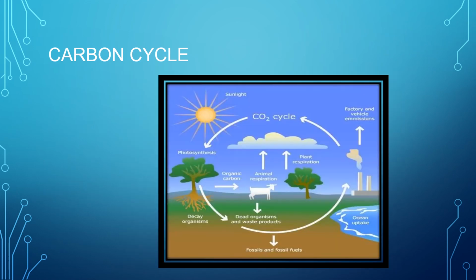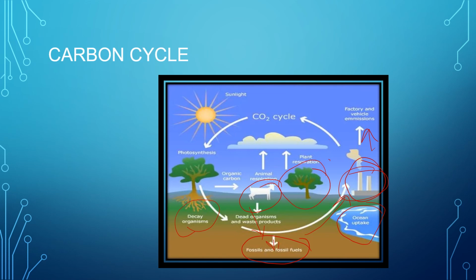Now here also we have told the same thing: from factory emissions, from ocean uptake, also from fossil fuels. Fossil fuels have carbon in them, so one of the constituents is carbon. From the death of animals, these are being deposited year after year. From the decay of plants and animals, after being in the soil for many years, they turn to fossil fuels. These fossil fuels are taken out and burnt in factories, so they lead to emission of carbon dioxide.